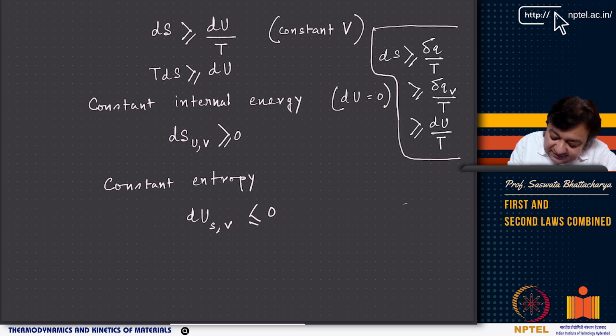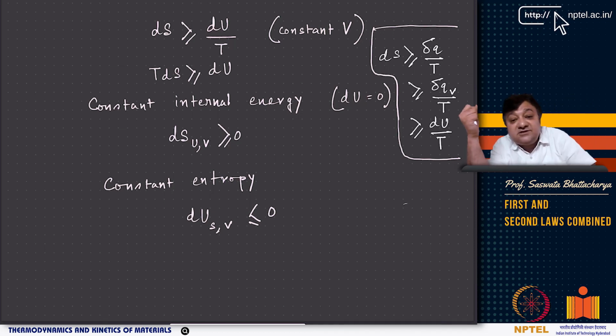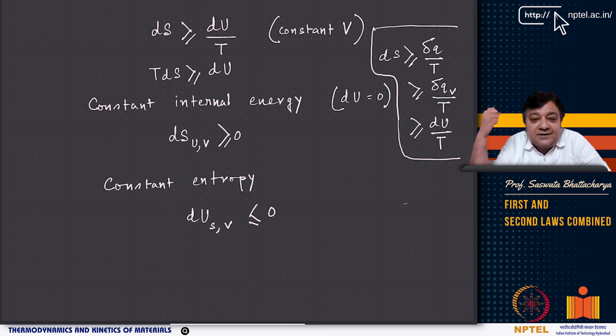Volume is fixed and volume does not change, internal energy does not change. So now we get a very interesting corollary of Clausius inequality, that the entropy dS can be equal to 0 or greater than 0 if the system is at constant energy and constant volume, right?